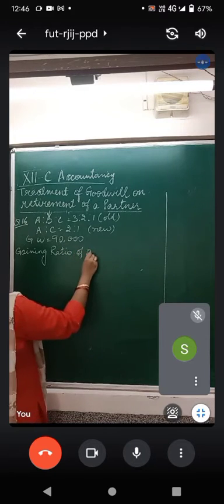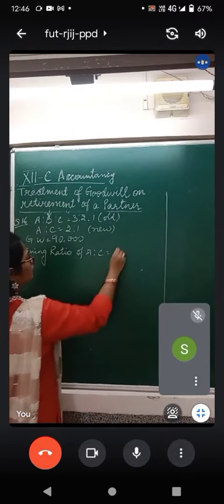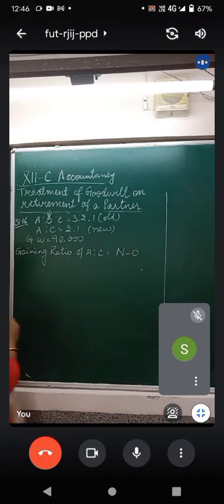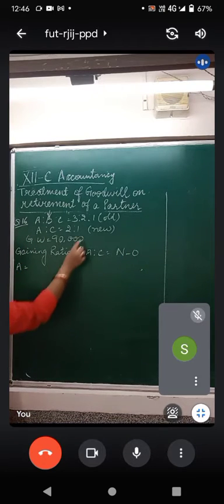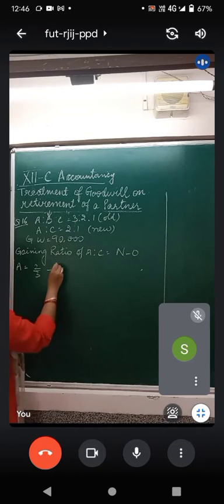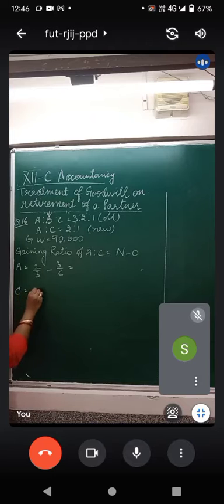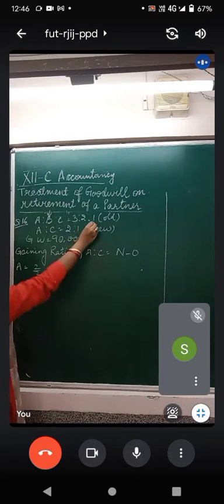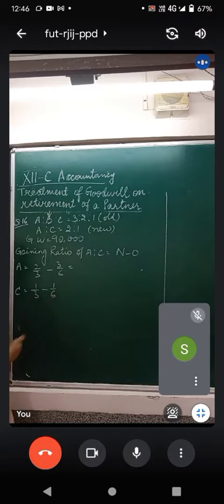Of A:C, which is new ratio minus old ratio. So for A, the new ratio is 2/3 minus old ratio is 3/6. Find it out. For C, the new ratio is 1/3 minus, for C it is 1/6.